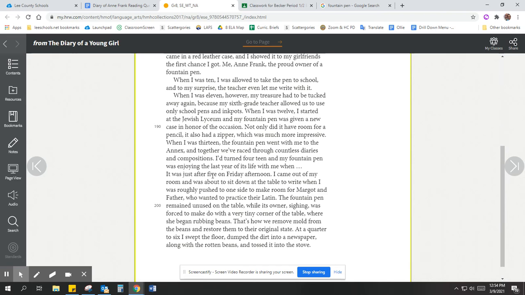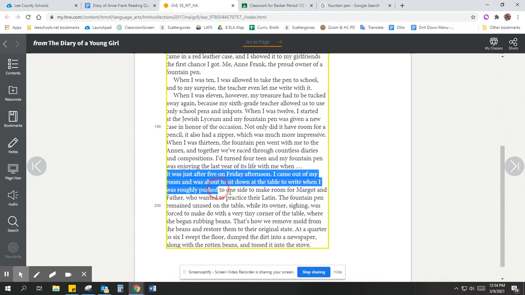She said, it was just after 5 on Friday afternoon. I came out of my room and was about to sit down at the table to write when I was roughly pushed to one side to make room for my sister Margot and father, who wanted to practice their Latin. The fountain pen remained unused on the table while its owner, that is Anne, sighing, was forced to make do with a very tiny corner of the table where she began rubbing beans. That's how we remove mold from the beans and restore them to their original state.